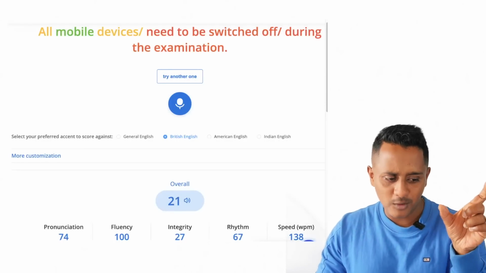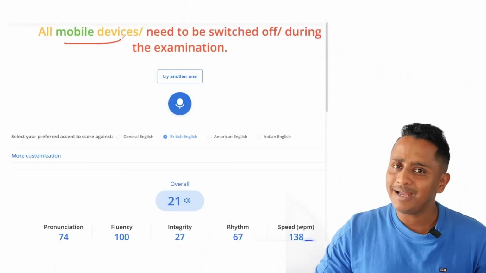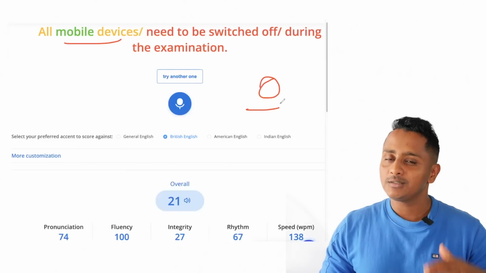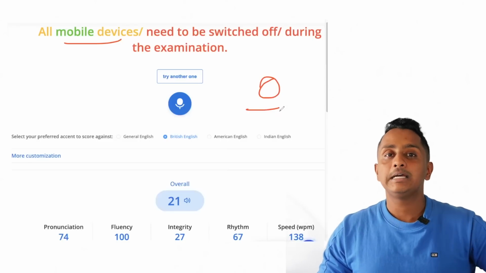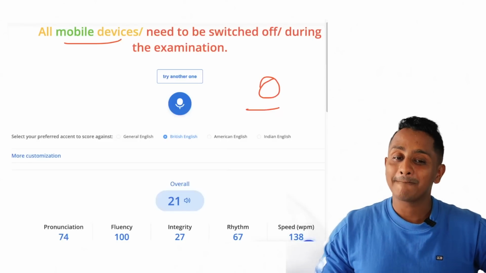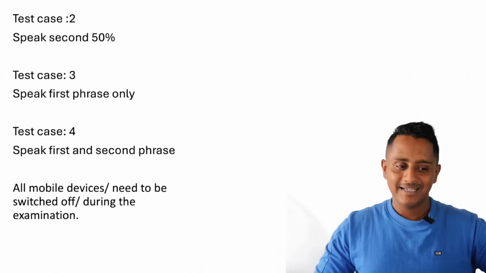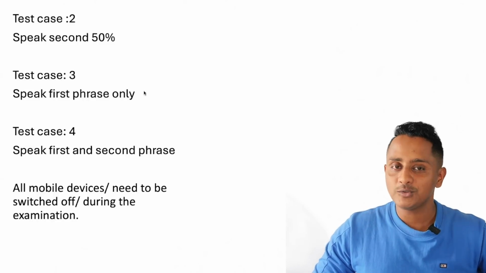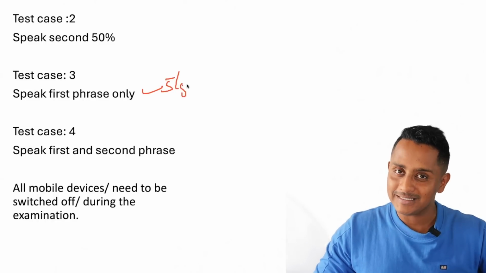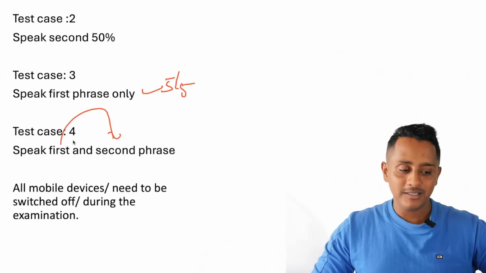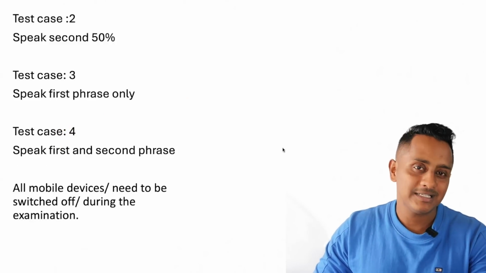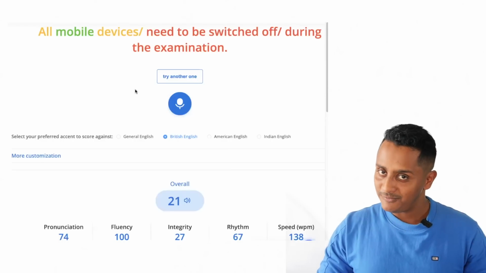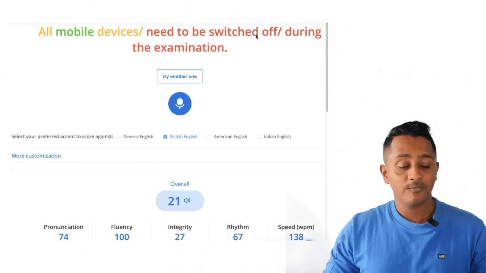Don't speak only a small phrase because only 3 words are matched, so still the marks would be 0. But for a testing phase, I'm telling you, you speak so little, still the fluency is 5 out of 5. Let's check the next, this one. So first phrase only, I'm getting 5 out of 5 fluency. First and the second phrase, which is 50%, it should give you marks. So let's check that out. So now I'm going to speak only the first and the second phrase, that is still switched off.